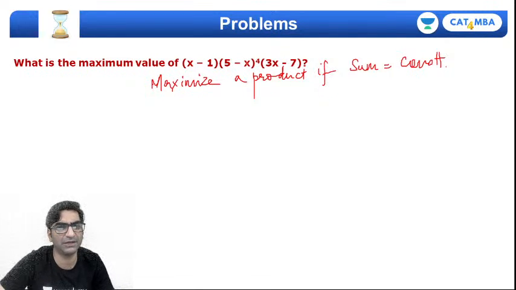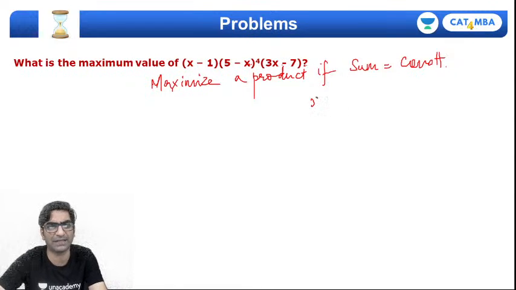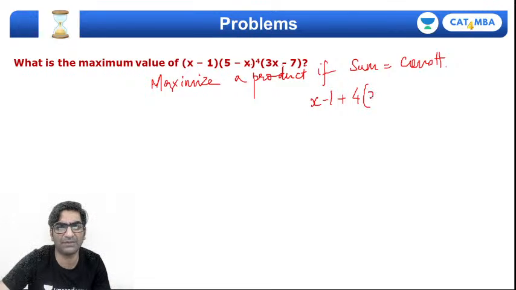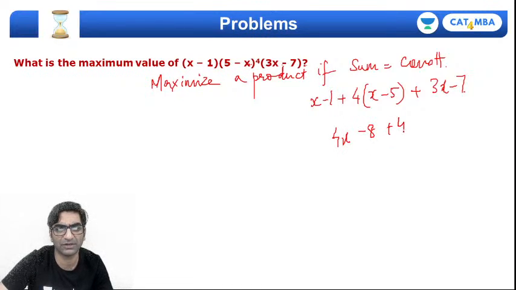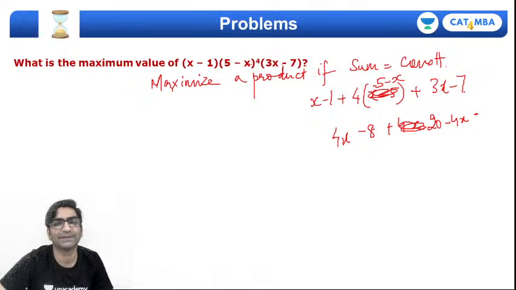Look, here we have x minus 1 into 5 minus x into 5 minus x into 5 minus x into 5 minus x into 3x minus 7. So their sum will actually be x minus 1 plus 4 times 5 minus x plus 3x minus 7. So 3x plus x becomes 4x minus 8 plus 20 minus 4x. Is this a constant?